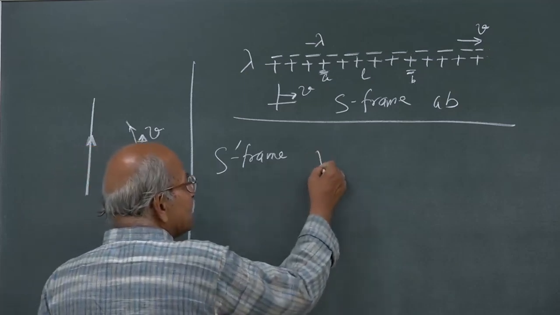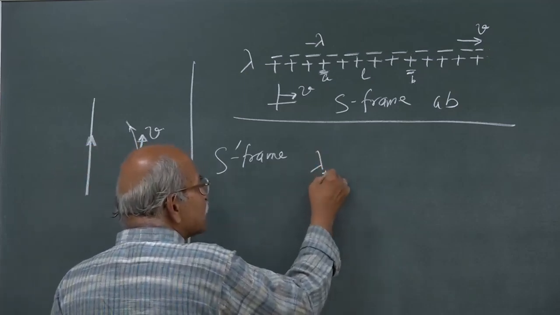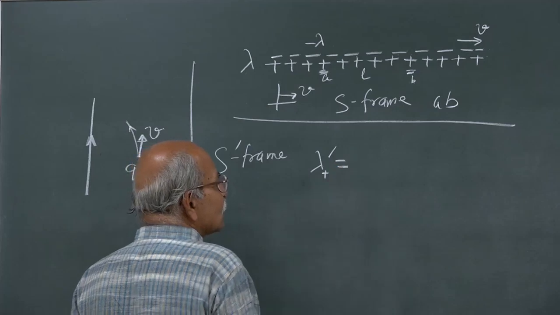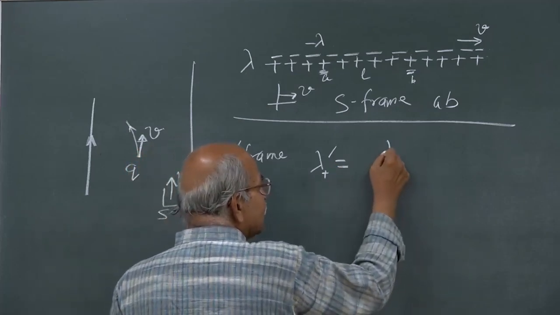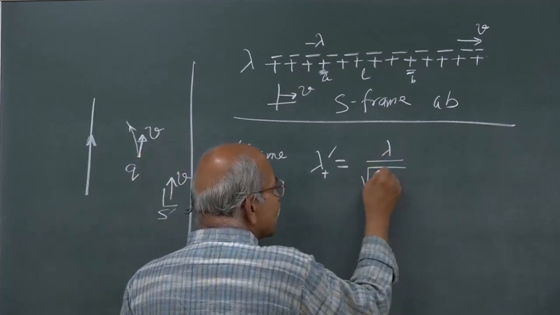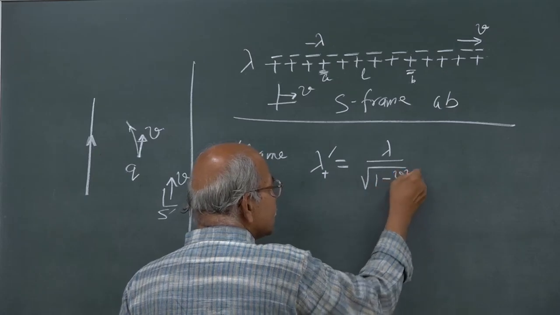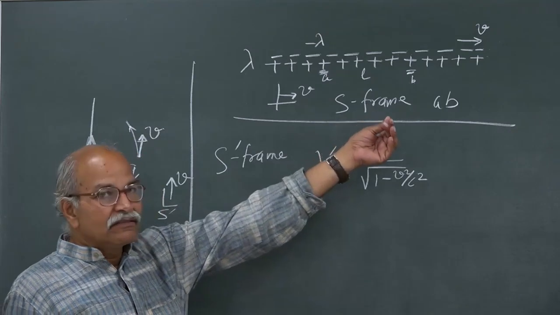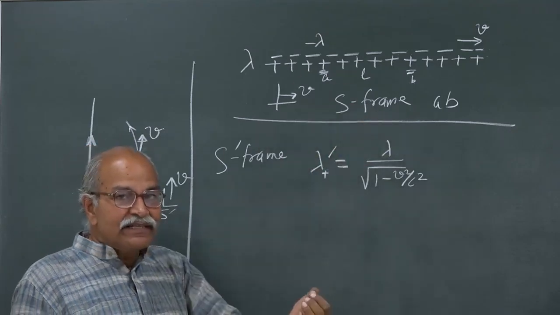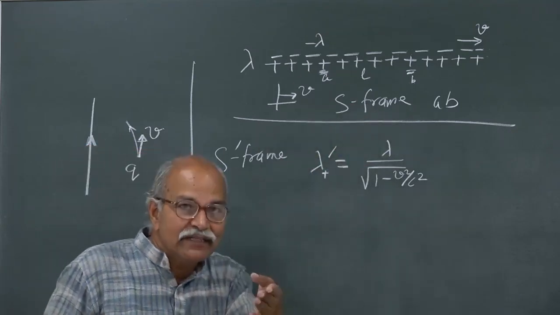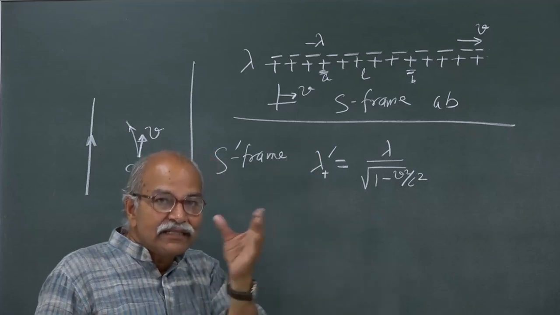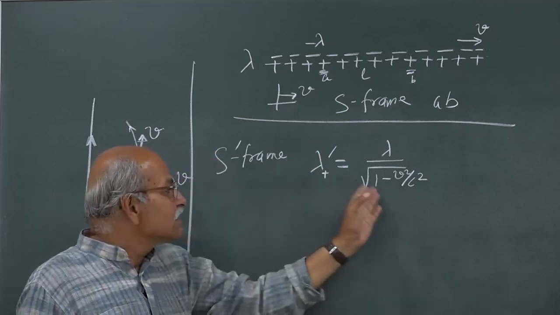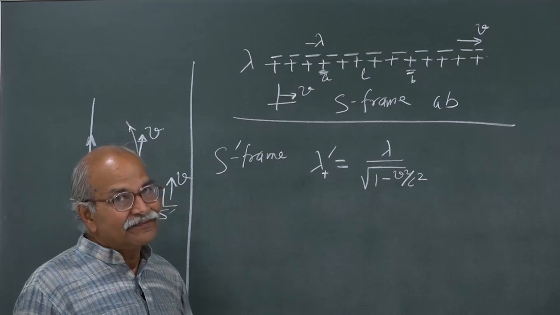So, lambda plus prime will be lambda divided by square root of 1 minus v square by c square. The length has contracted, and linear charge density is charge divided by length, and the length has contracted. So, this has increased.